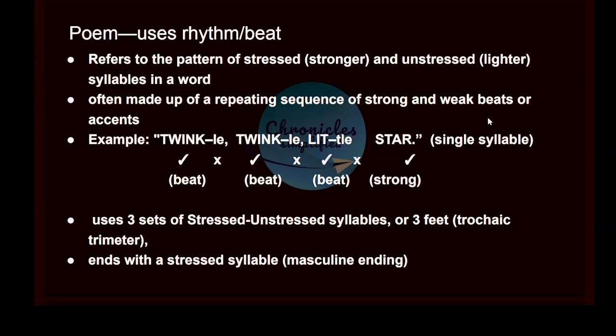So in this example, twinkle, twinkle, little star, we have three beats and one syllable, that is a strong syllable. So if a single syllable comes, it will not make a beat. So to make a beat, we need a stressed and unstressed syllable and their count can be more than two sometimes.